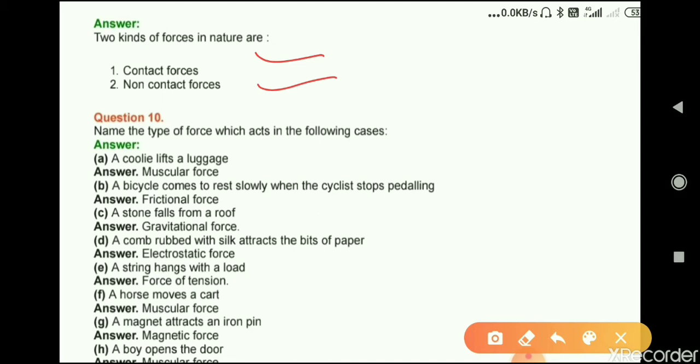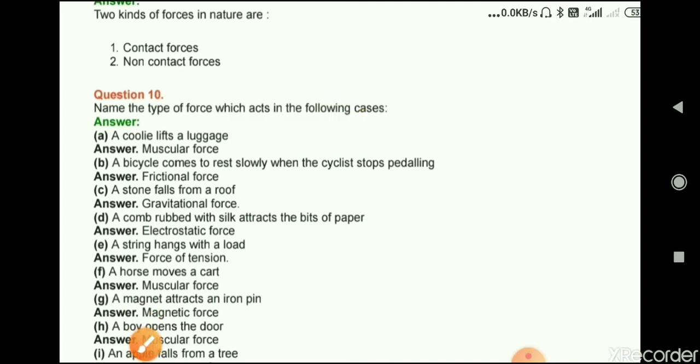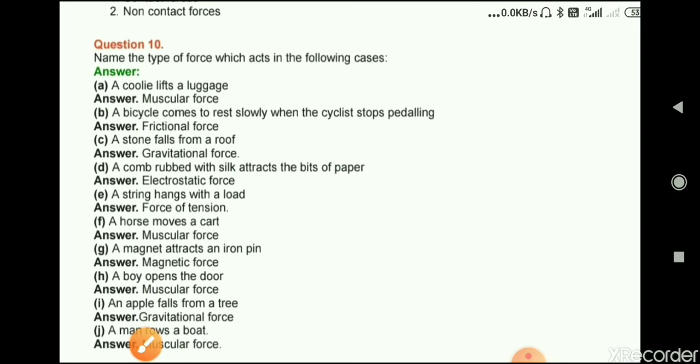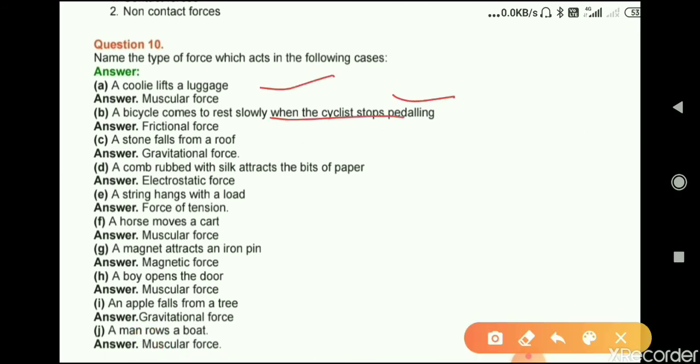Question number 10. Name the type of the force which acts in the following cases. First is, a coolie lifts a luggage. So the type of force is muscular force. B. A bicycle comes to rest slowly when the cyclist stops pedaling. Answer, frictional force. A stone falls from a roof. Answer, gravitational force. A comb rubbed with silk attracts the bits of paper. Electrostatic force.